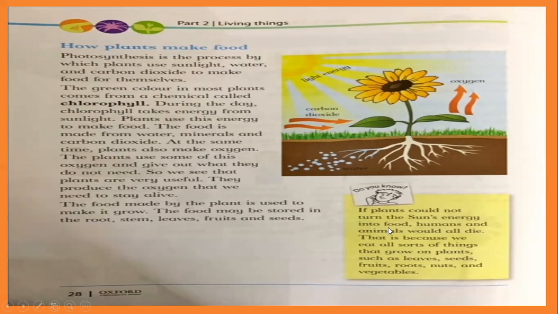There is nothing to eat for animals and human beings, so they may die. That is because we eat all sorts of things that grow on plants, such as leaves, seeds, fruits, roots, nuts, and vegetables, which are very, very important for our health.